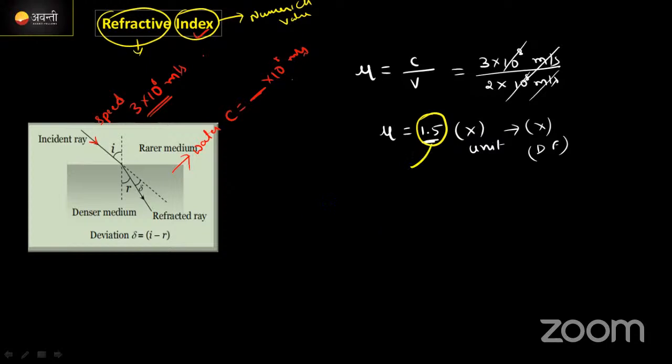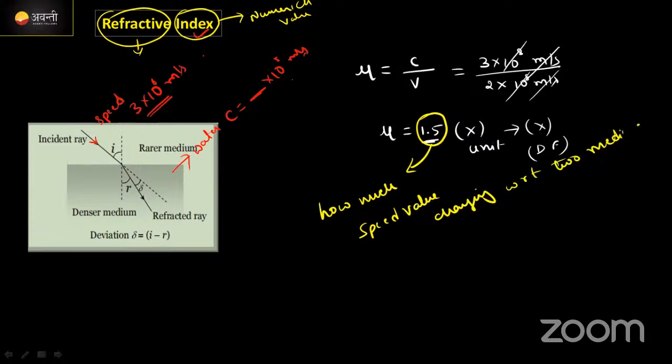This index value shows how much speed value is changing with respect to medium. करेक्ट ना? इसको रिप्रेजेंट करने के लिए हमको एक फिजिकल क्वांटिटी चाहिए था. That physical quantity we are representing with a letter mu. I hope now you got an idea about the refractive index.